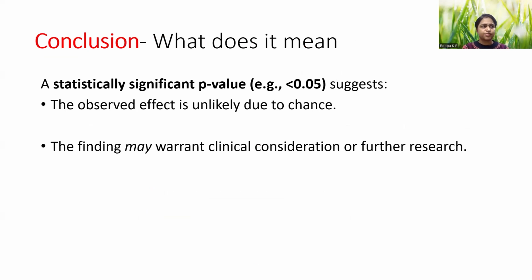A statistically significant p-value, for example less than 0.05, suggests that the observed effect is unlikely due to chance. This may warrant clinical consideration of further research. You might need to look into the confidence interval, and do other tests to say this is clinically relevant and significant enough for me to consider.